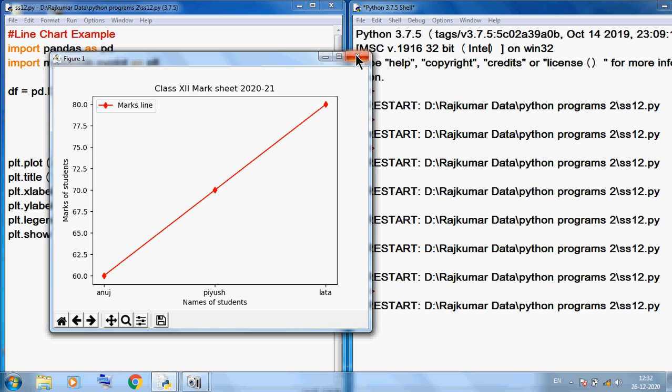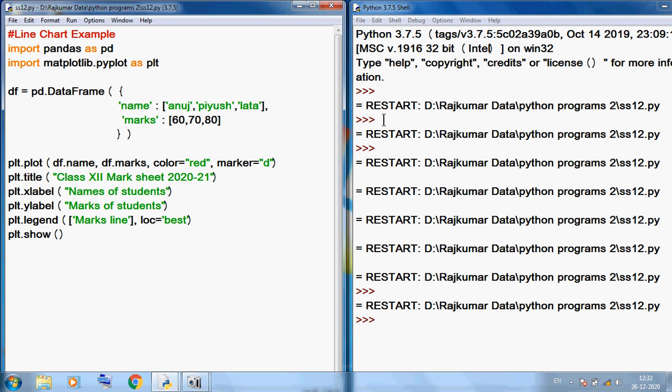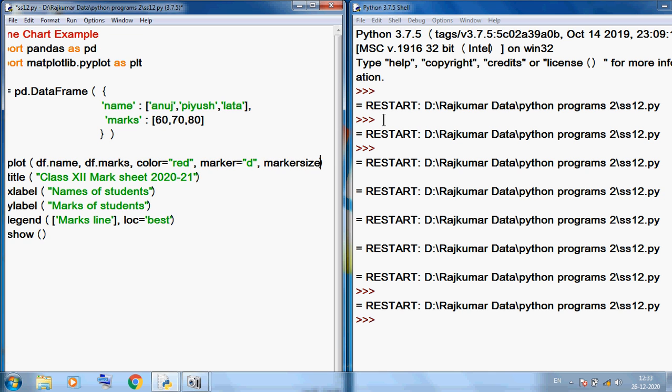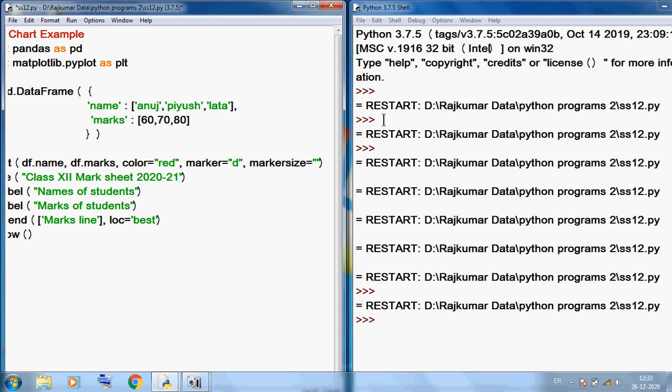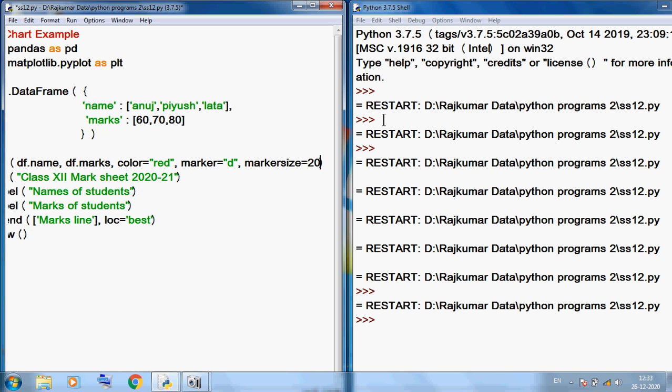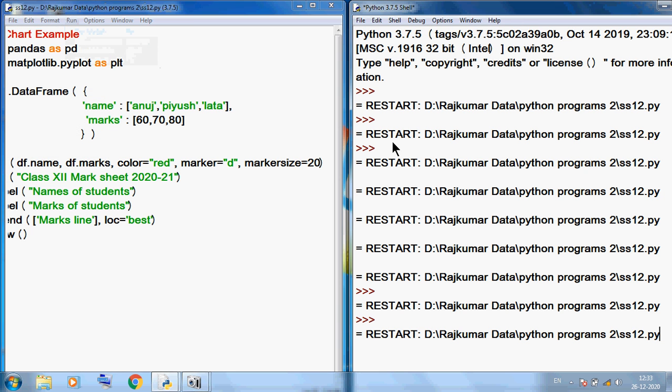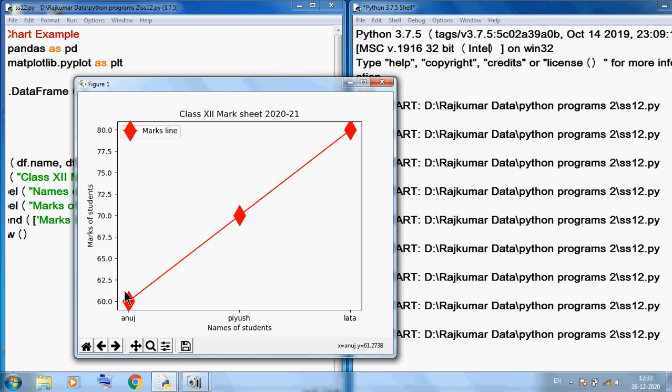Now I want to change the marker size. So here I am using marker size is equal to, suppose here I am giving 20. So this diamond marker size we can give 20. I want to save and run this program again. So you can see the diamond in size 20.